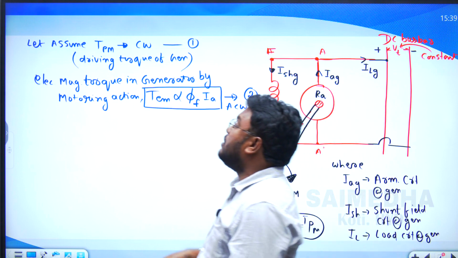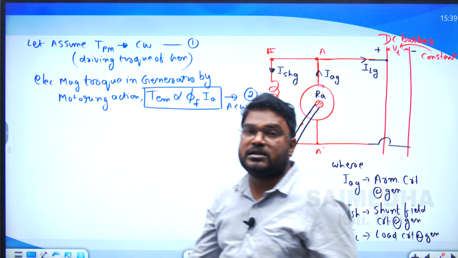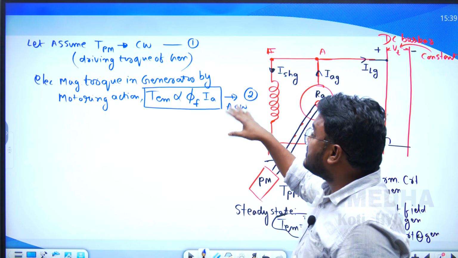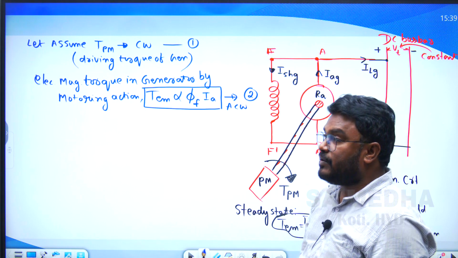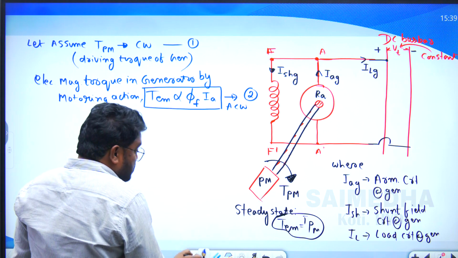So what did we assume first? Let us assume the prime mover torque is in the clockwise direction, so the electromagnetic torque in the generator acts in the opposite direction to the rotor rotation, that is, the anti-clockwise direction. Now, what I conclude, there is a question here.